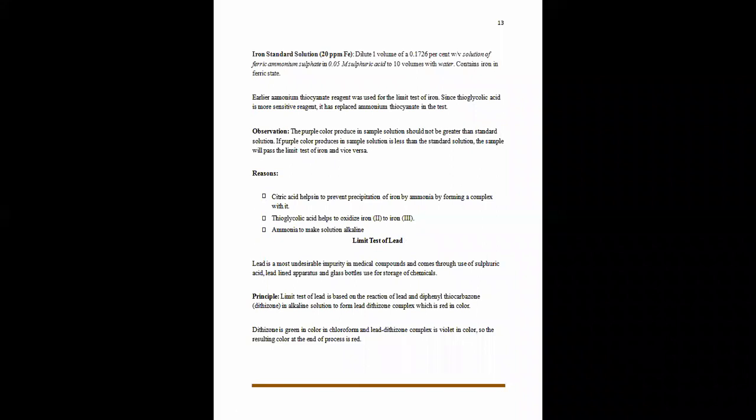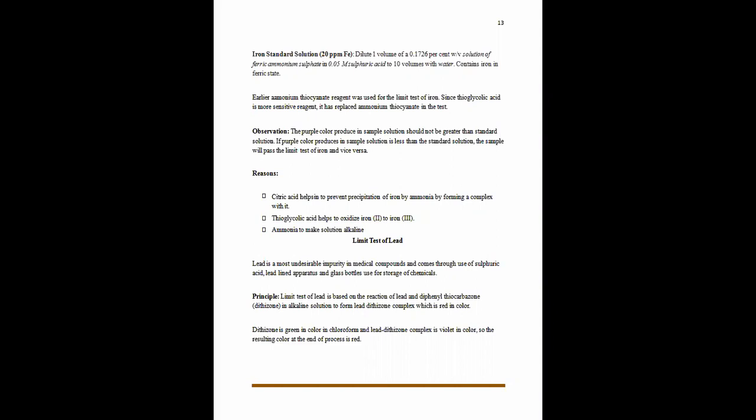Generally it is not present in pharmaceutical compounds as an impurity, but it may leach out from glass containers. If we store a pharmaceutical preparation, or any reagents, for a long time in a glass bottle, then lead will leach out, will be extracted from that glass container into that pharmaceutical substance.